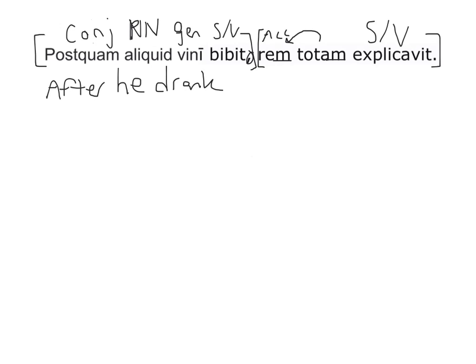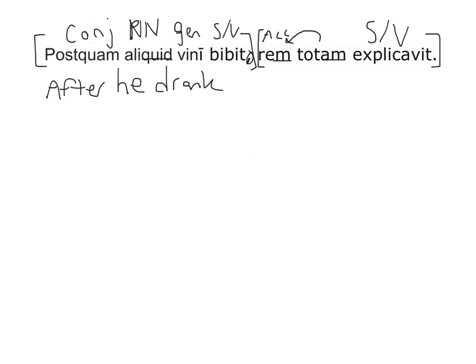So, after he drank. And aliquid means someone or something, and because it is neuter, it is translated something. And we can see it is neuter because it is the second form of the two-entry pronoun. And so aliquid is neuter and it's something. Then we go to the vini, which is genitive, and so it's translated of wine or of the wine.